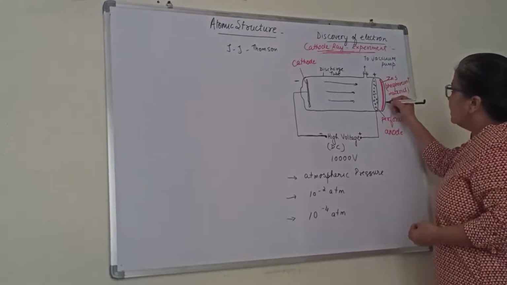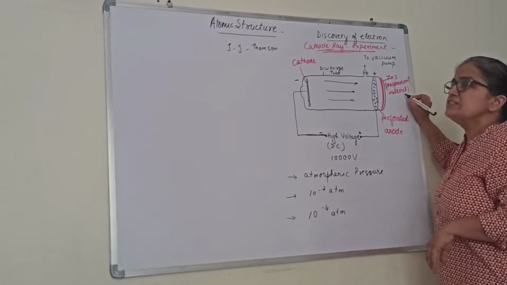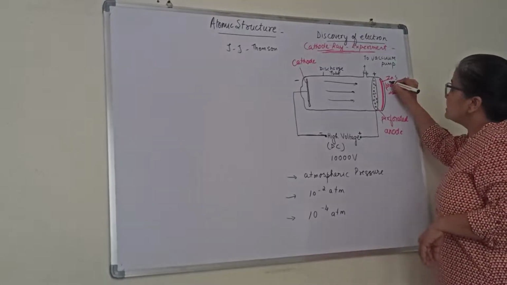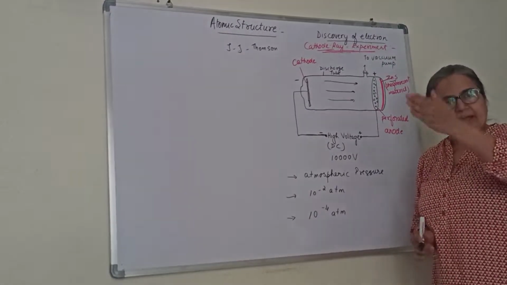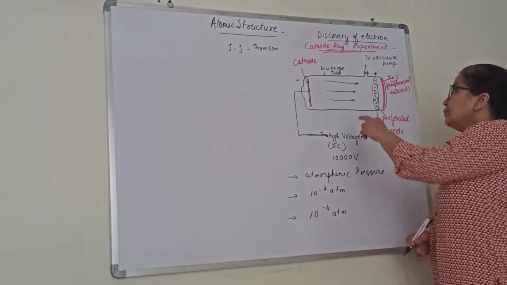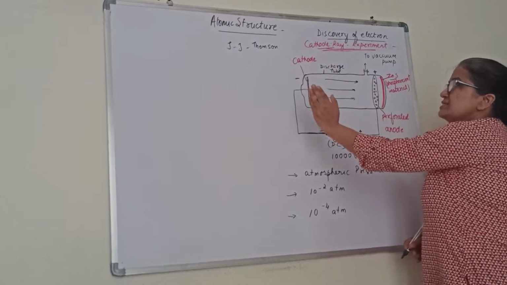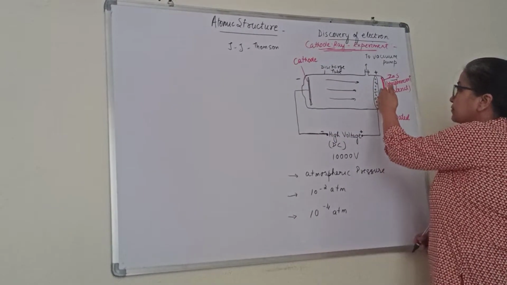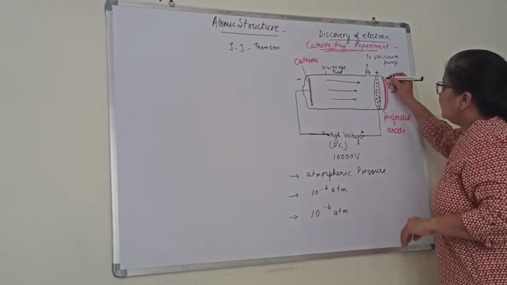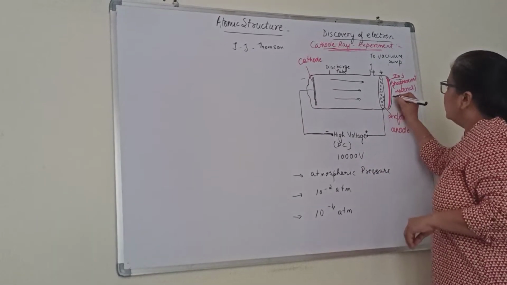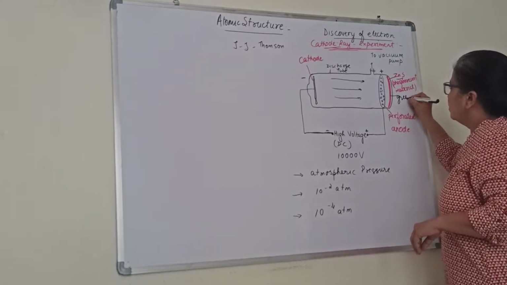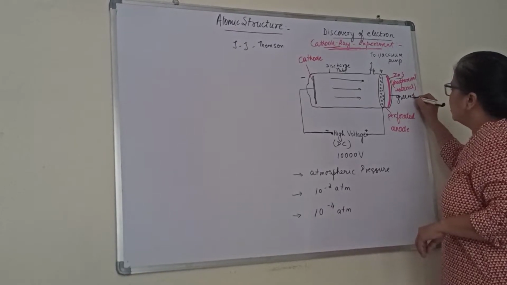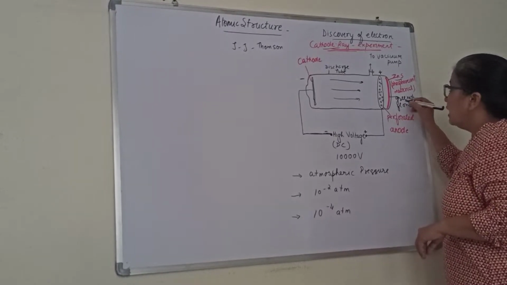And behind the anode there was a phosphorescent material that he took, zinc sulfide. He painted the backside of the anode with zinc sulfide. So when these rays moving from the cathode passed through the pores of the anode, it started glowing. There was a greenish glow observed behind the anode.